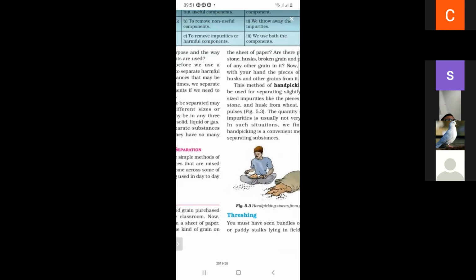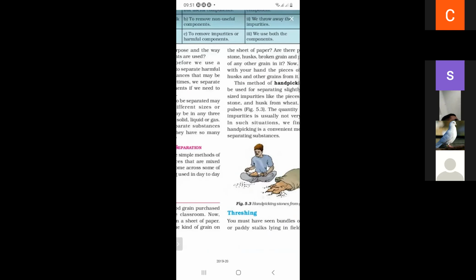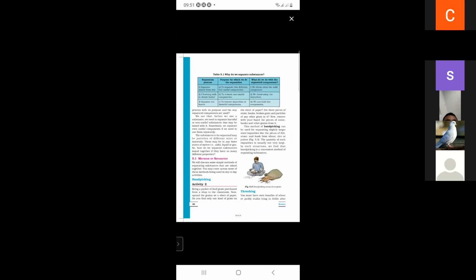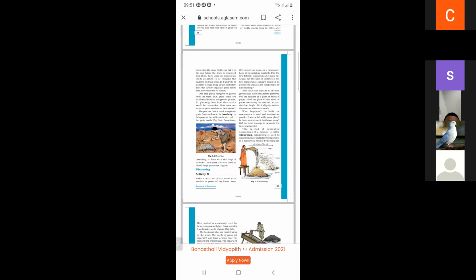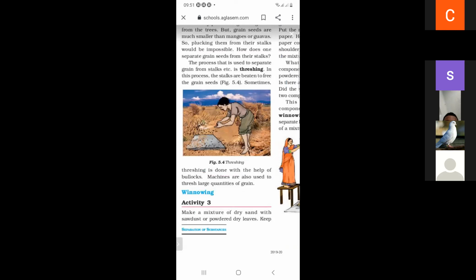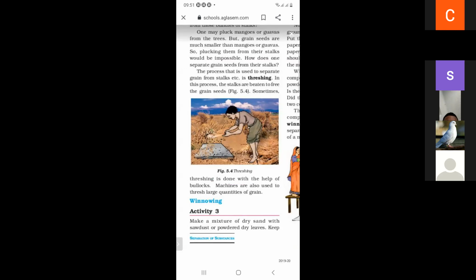Next is threshing. What do you mean by threshing? As we have discussed in the last chapter, threshing is done with the help of bullocks, or with the help of machines.